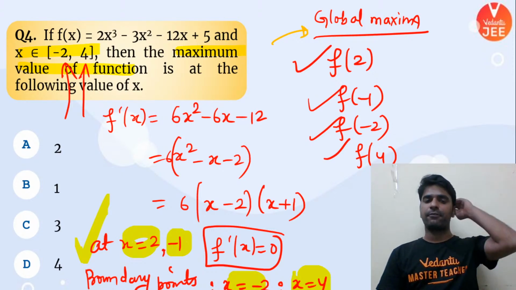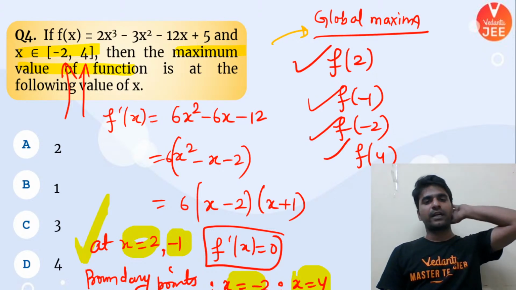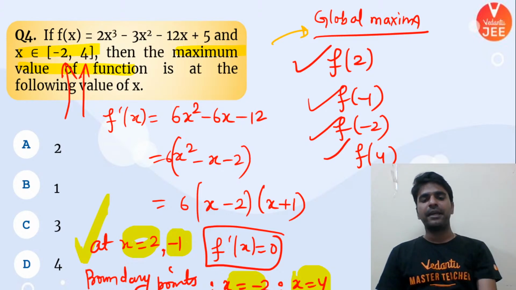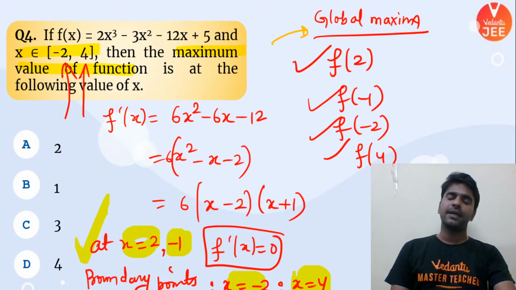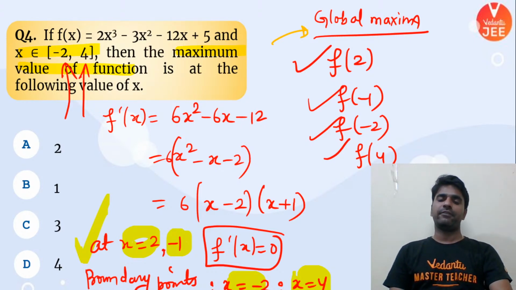Everybody tell me, how much is f of 2 coming? How much is f of minus 1 coming? How much is f of minus 2 coming? And how much is f of 4 coming? Just do let me know, and that is going to be our answer.